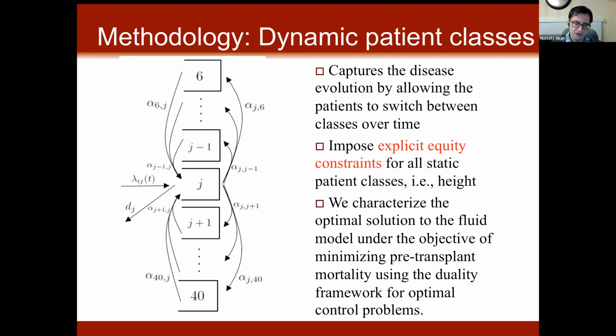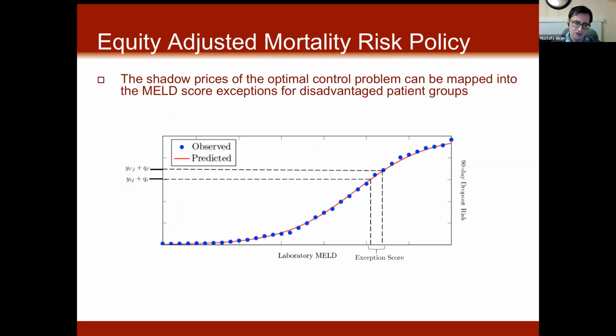Then we solve the resulting optimal control problem by looking at the dual optimal control problem and solving for the dual optimal control values. We interpret the shadow prices of the equity constraints coming out of the dual optimal control problem as MELD exception scores for the disadvantaged groups. This provides us with a flexible framework which can be used for other fairness problems too.